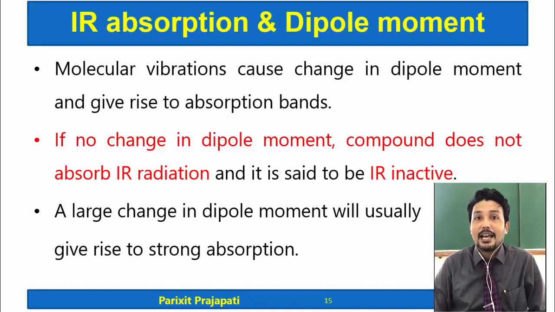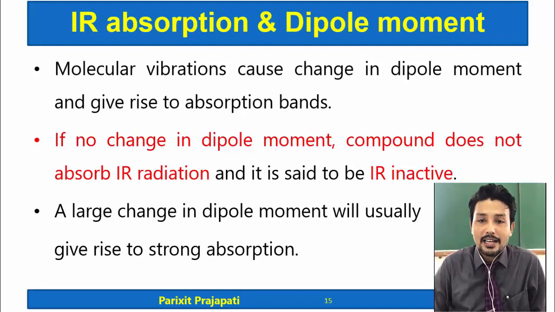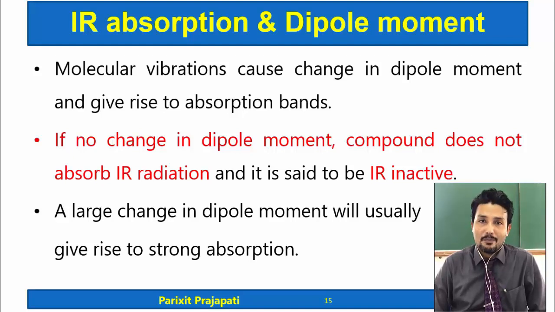So if a change in dipole moment occurs as a function of time, then only IR absorption occurs, otherwise IR absorption will not occur. If there is no change in dipole moment, the compound will not absorb IR, and compounds which do not absorb IR are known as IR inactive compounds.